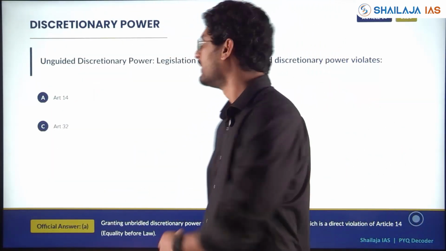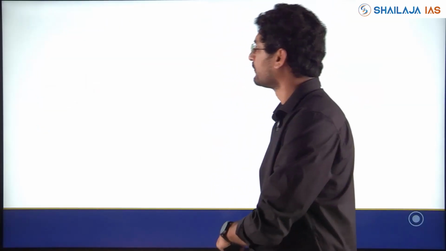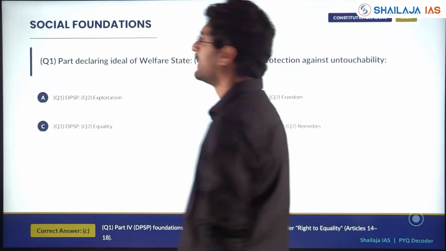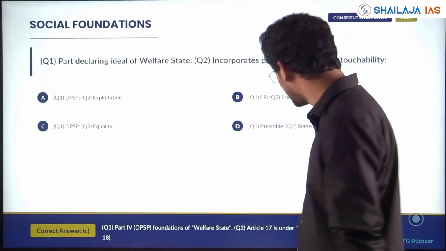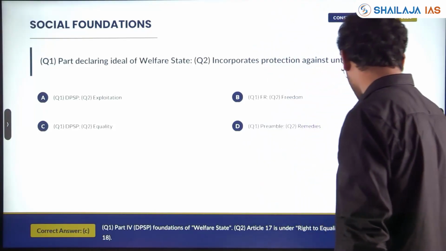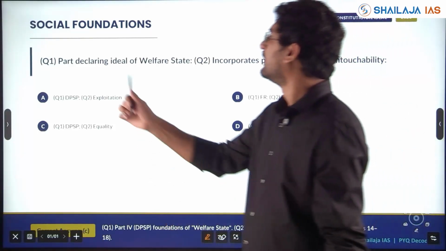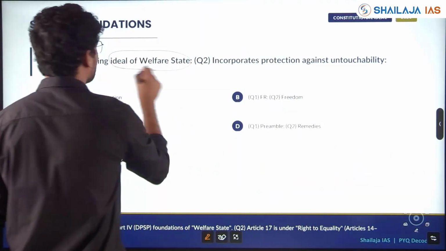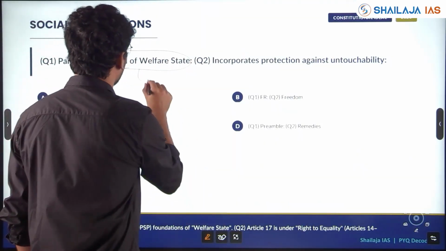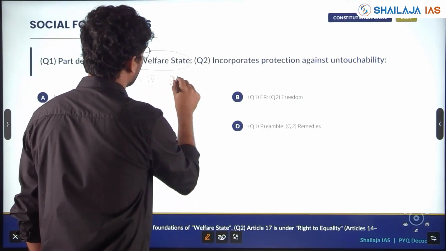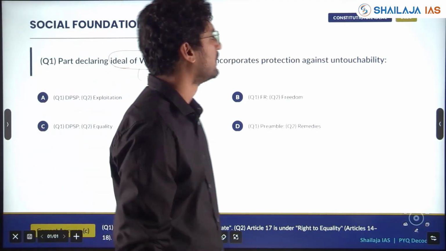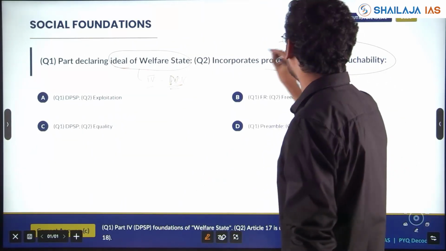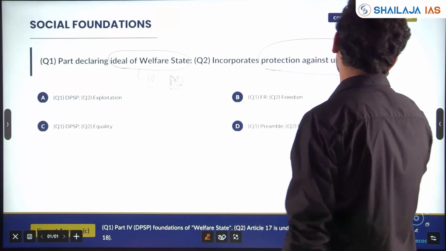So now we will go to next question, which is again with respect to DPSP, which are the social foundations building block. The question has been asked, parts declaring idea of welfare state is part 4, which is DPSP. And one more question, which part or which one incorporates protection against untouchability? It is right to equality.